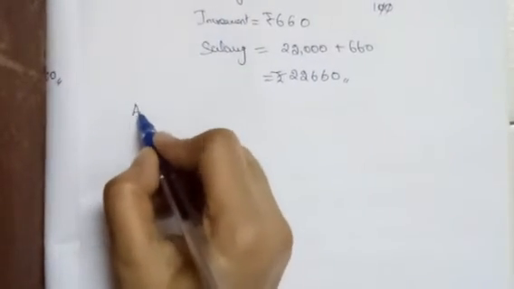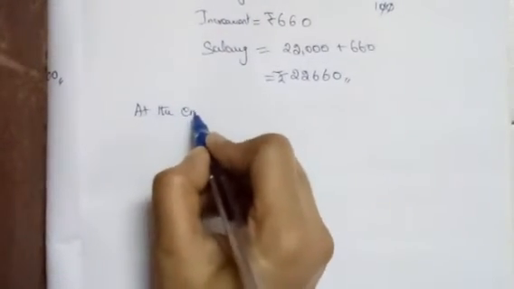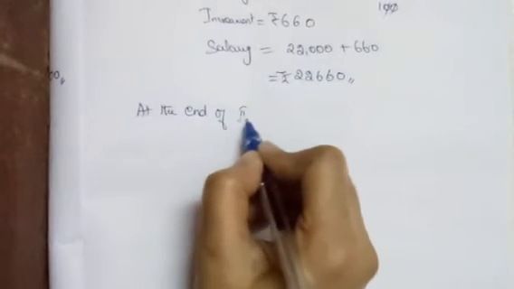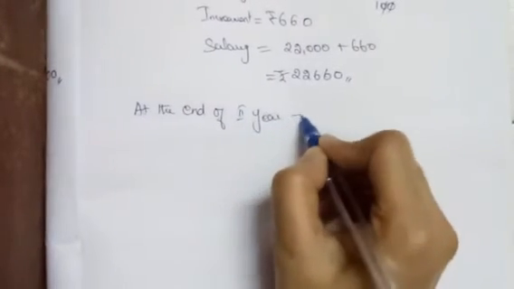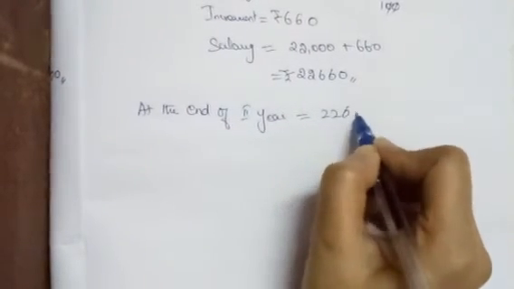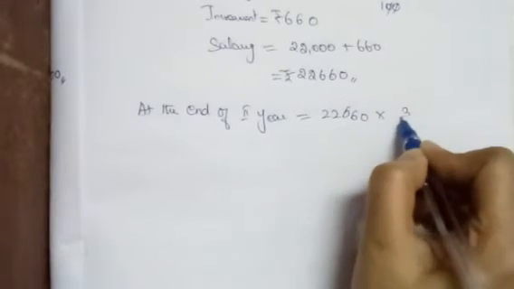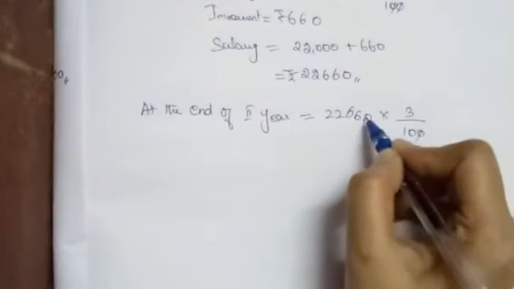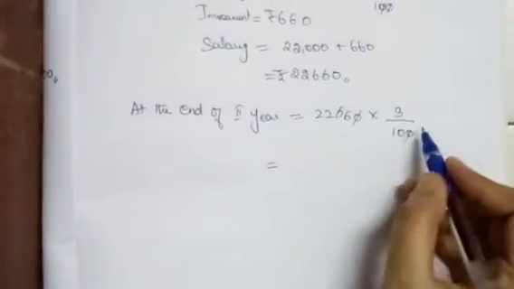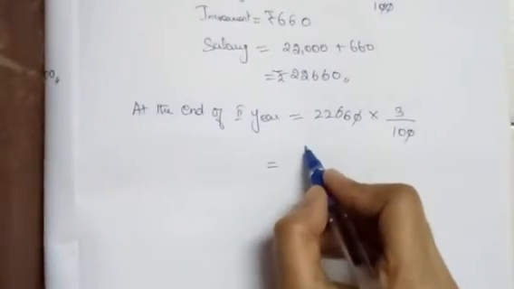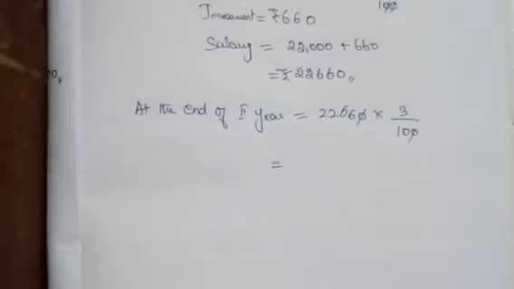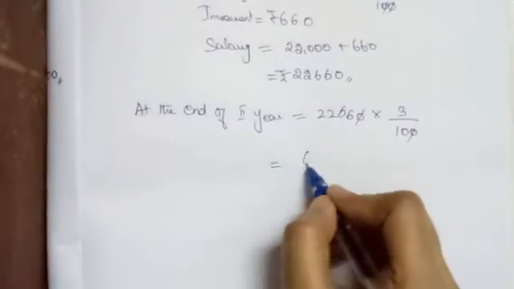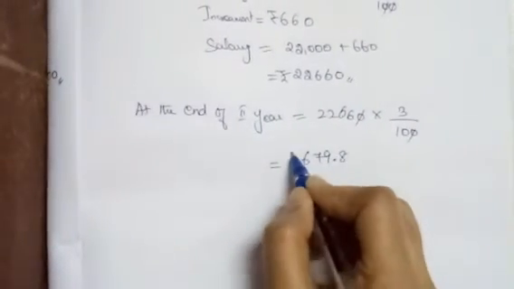Next, at the end of the second year. Already he is getting 22,660 as his salary, times 3% as his increment. Zeros get cancelled. Then solve all this, we will get 679 rupees 80 paise.